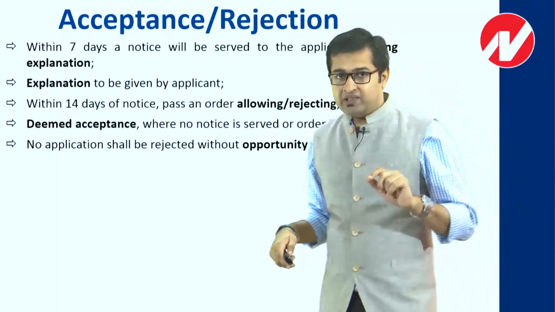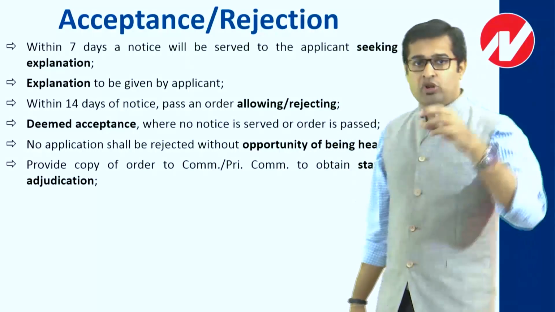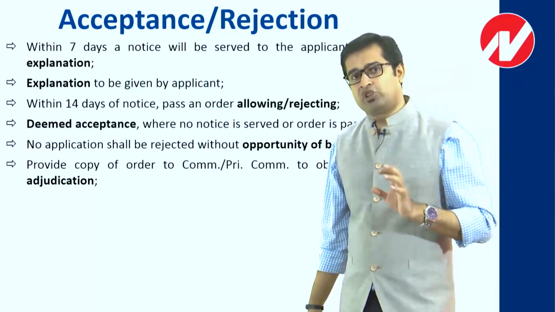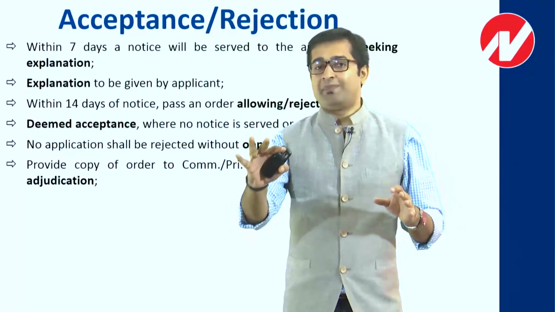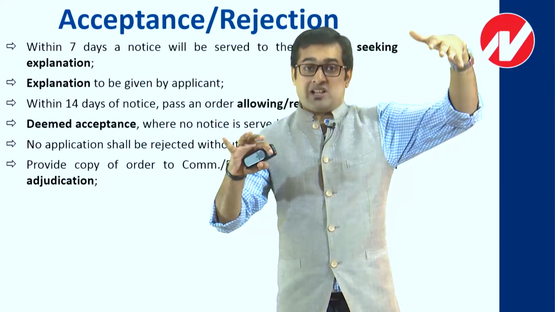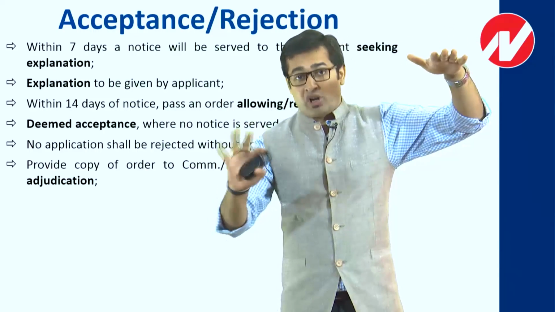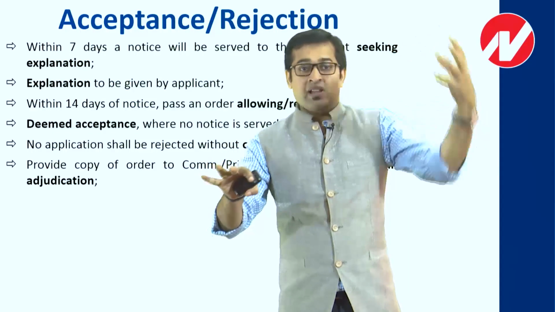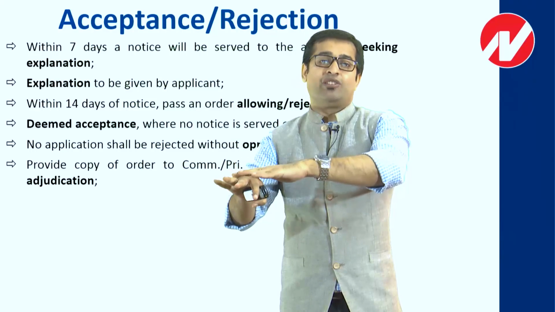Achha, someone may say, sir, what if they accept it? If they accept it, then a copy of that will be forwarded. The acceptance will be straight away forwarded to the jurisdictional commissioner or principal commissioner. Why? To get a stay. I'll tell you why. My case was already pending with the adjudicating authority and I straight away approached the Settlement Commission. So when I approach the Settlement Commission, it will now hear my point. Obviously, what about the adjudication which was already pending? When the Settlement Commission accepts your case, a copy of that will be forwarded to the adjudicating authority and automatically a stay will be granted in adjudication.